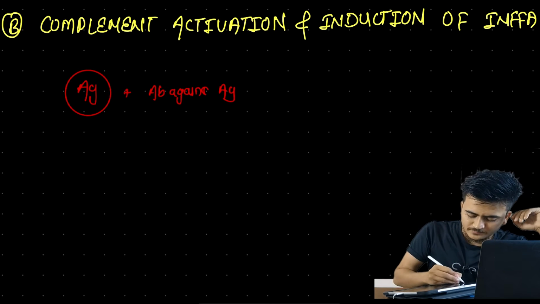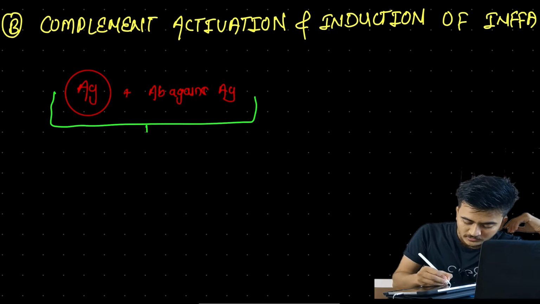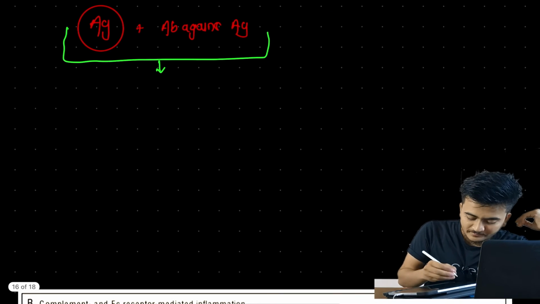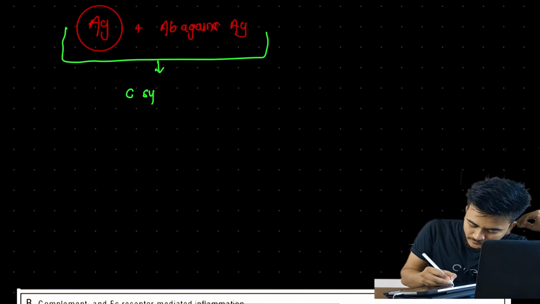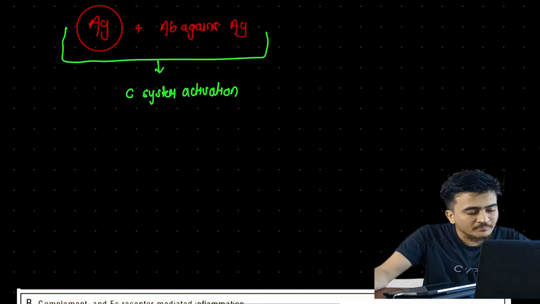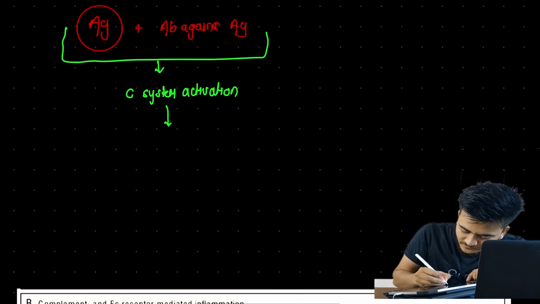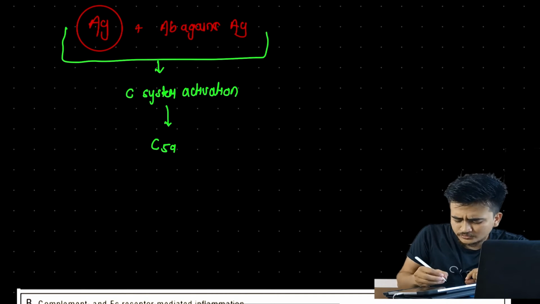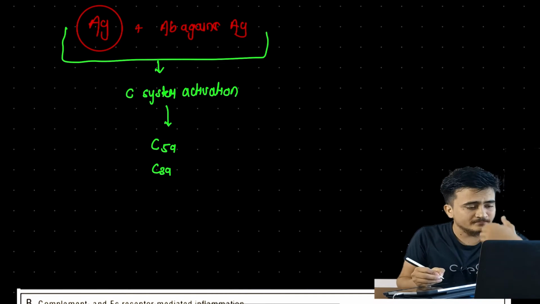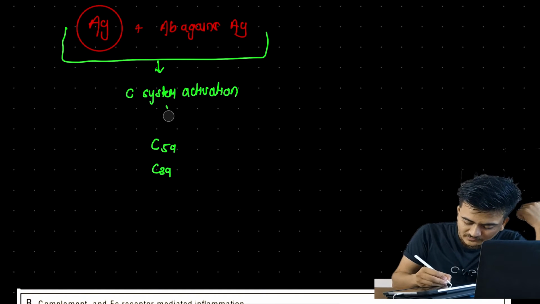Now this process will cause the activation of the complement system. As the complement system activates, there will be the formation, or release, of C5a and C3a.